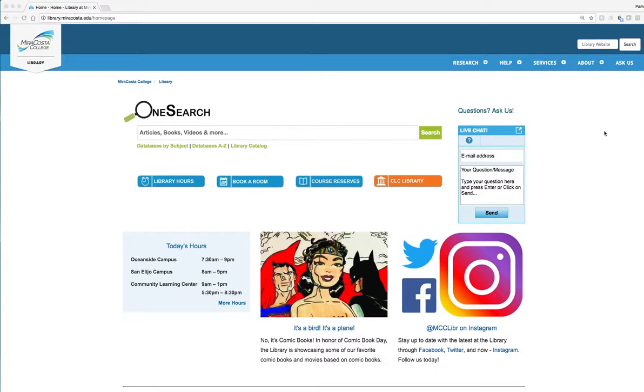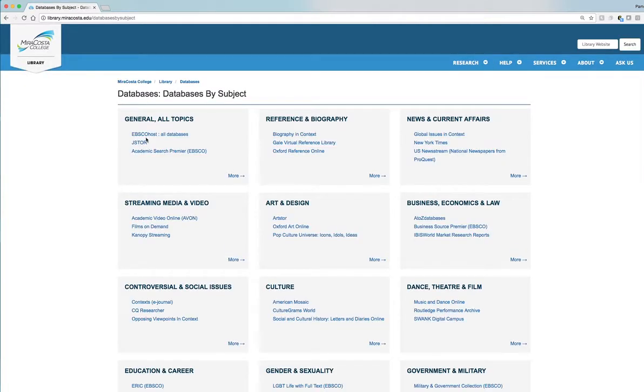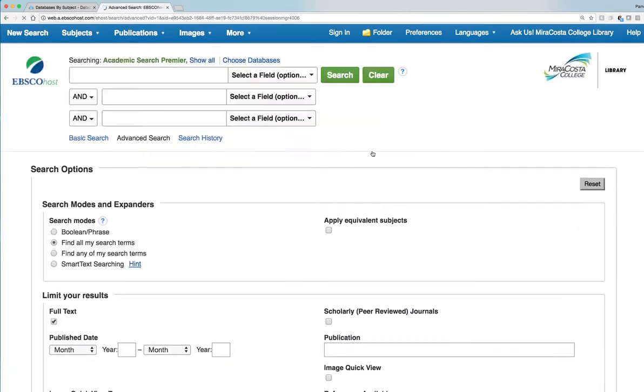So let's try EBSCOhost and try a quick phrase search just so you can see what the difference is between using quotation marks and not using quotation marks. So we'll go ahead and go to EBSCOhost all databases. We're going to do an advanced search.